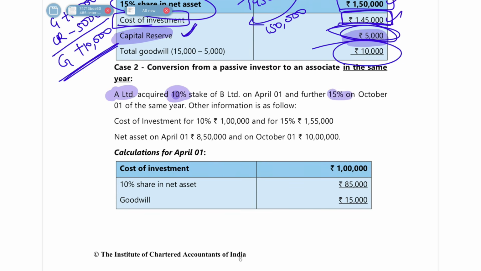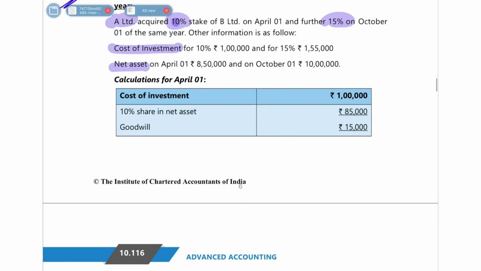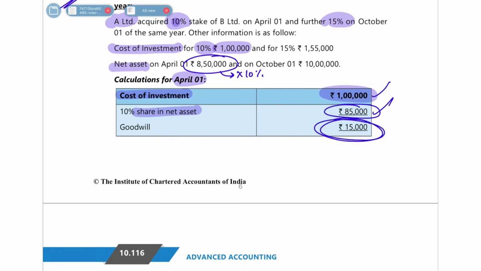A Limited had acquired 10% first, then 15% next. Cost of investment and net assets they have given you. So on April 1, what will be the cost of investment? How much had they paid for the 10% stake? 1 lakh rupees they had paid, so you will take 1 lakh rupees. And then what is your share in net assets for the 10%? 8,50,000 into 10%, so 85,000 will be your share. So you paid 1 lakh rupees but got only a share in net assets worth 85,000. That means you have paid 15,000 extra for the goodwill. So goodwill will arise on April 1.